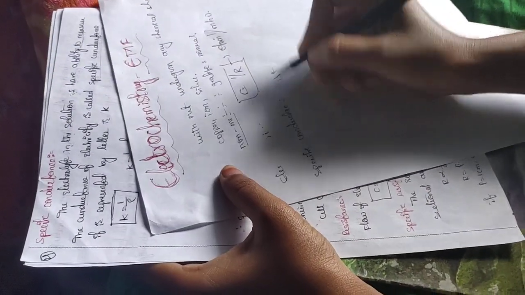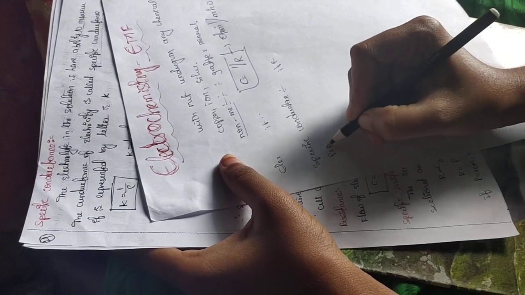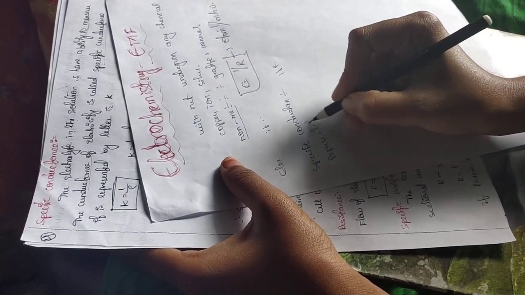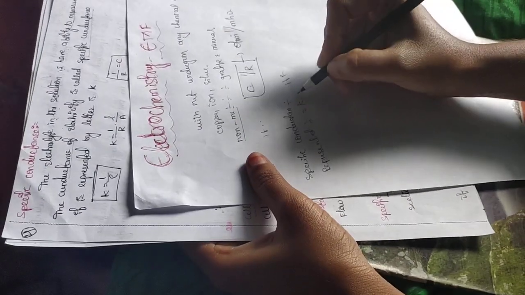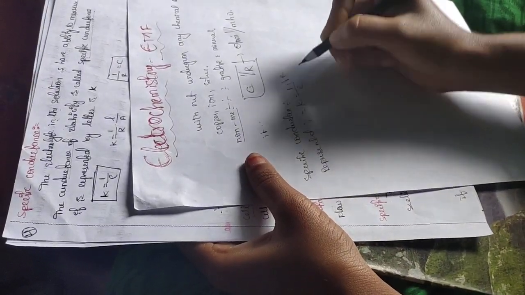It is represented by K. K is nothing but 1 by rho.